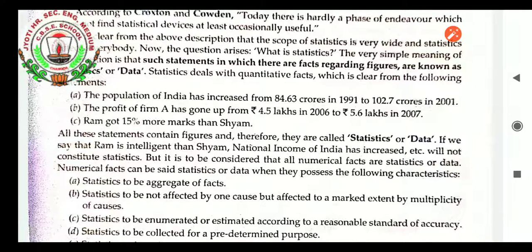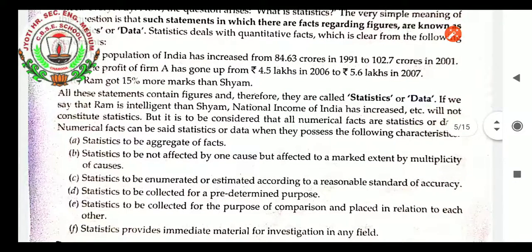For example, statistics must be an aggregate of facts. Statistics must not be affected by one cause but affected to a marked extent by a multiplicity of causes. Statistics must be enumerated or estimated according to a reasonable standard of accuracy. Statistics must be collected for a predetermined purpose. Yes, some purpose must be there.